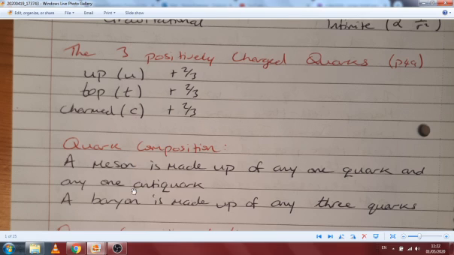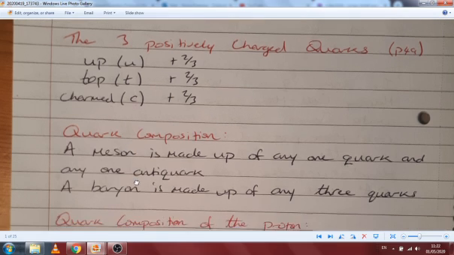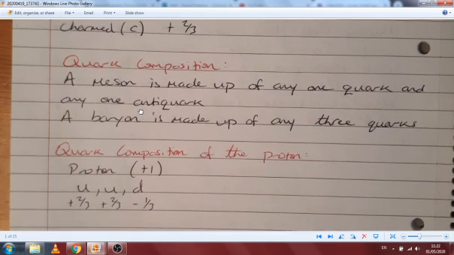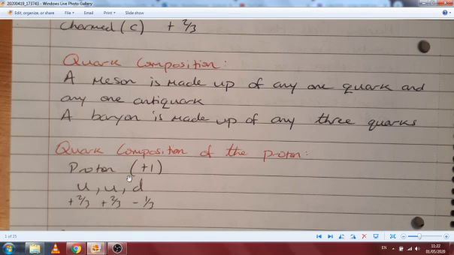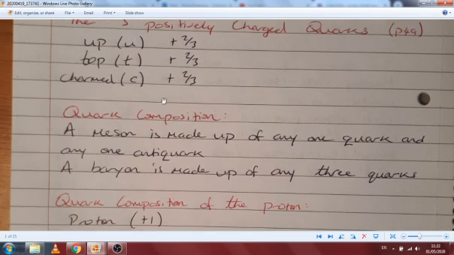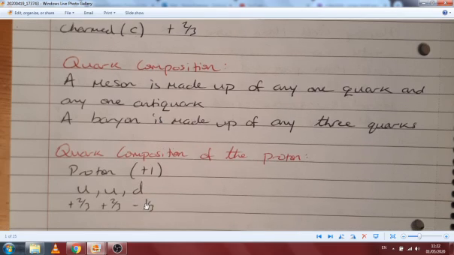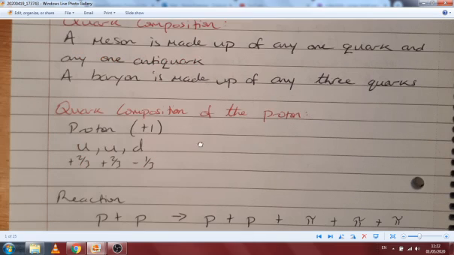The last bit then is they ask the quark composition of the proton. The quark composition of a proton causes a positive charge. You could have an up, up, down. So up is 2/3 plus 2/3, and then a down, which is negative 1/3. That gives you an overall positive of 1. So any three quarks which give this relationship is fine. Up, up, down is your proton.